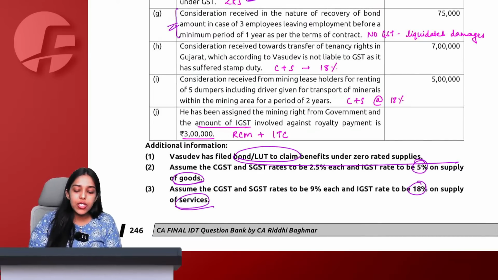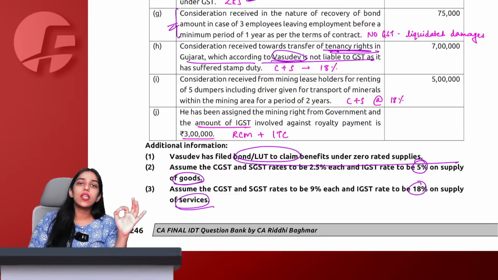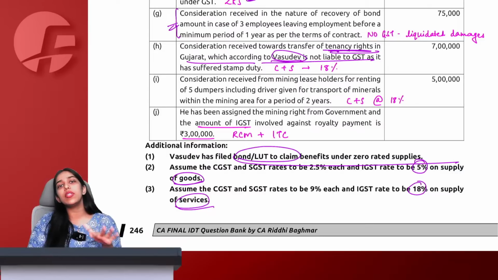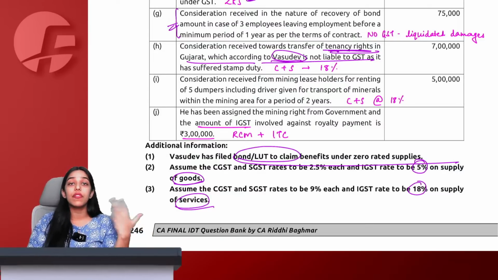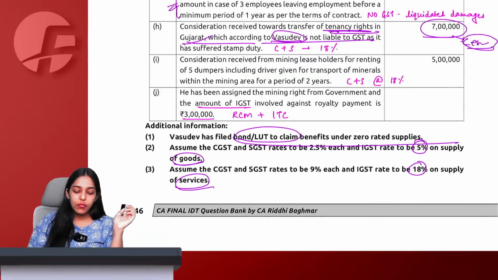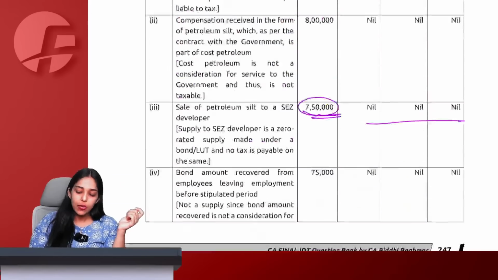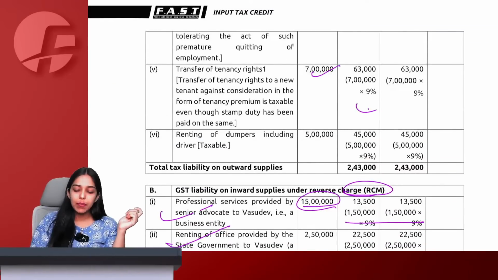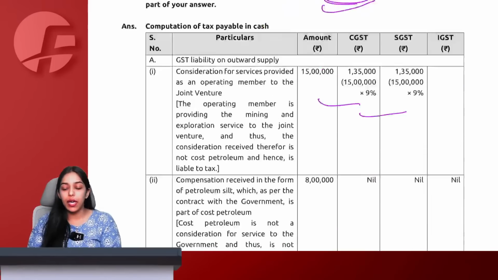Then consideration received towards transfer of tenancy rights in Gujarat, which is not liable according to Vasudev. We know tenancy rights are always taxable. According to Vasudev, they may not be taxable because he is saying that I have also suffered stamp duty. We know irrespective of the same, tenancy rights GST will apply. This is also in Gujarat. We are also in Gujarat. Therefore, on this 7 lakh, CGST plus SGST is going to apply. Yes, we have received consideration, which means it is our outward supply. So on 7 lakh, CGST plus SGST, outward payable will arise.